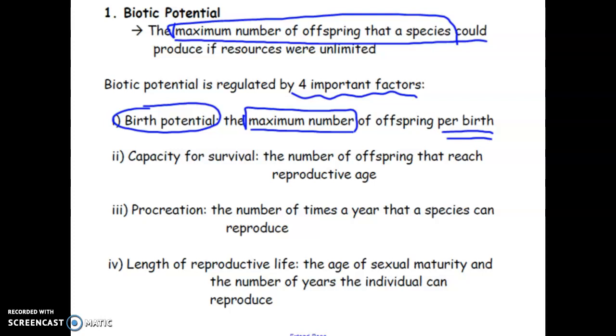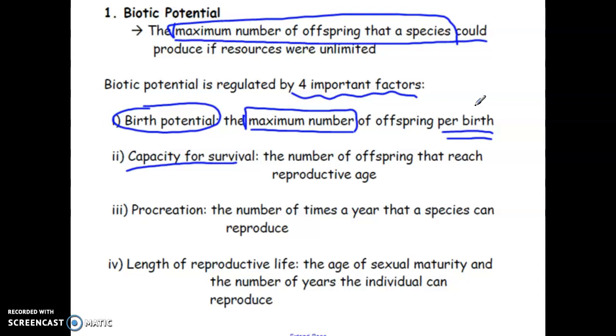But of course, think of cats or dogs. They have many pups or kittens per litter. So per birth, that's something to consider, right? What is the maximum? The second thing is the capacity for survival. Sometimes this can be a sad one to talk about, but just because a large number of offspring are born, it doesn't mean they're all going to survive.